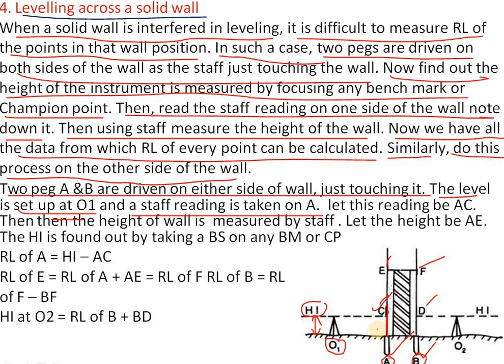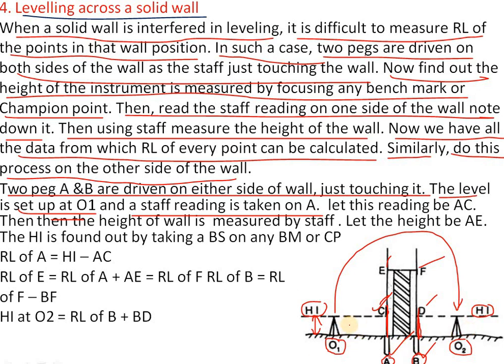Similarly, you change the station point to the other side, that is O2, and you again keep the staff at the point beside the wall, on point B, and we take the same reading on this side also. Same as before, take the RL as 100 and measure the height of the instrument.